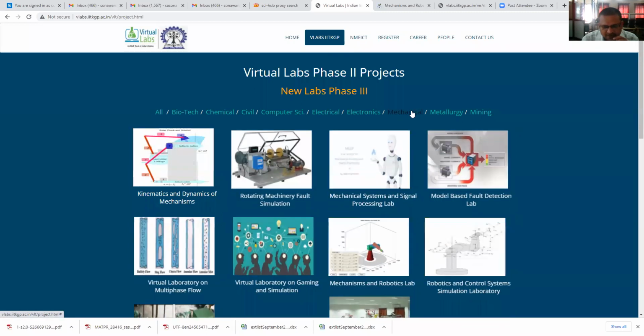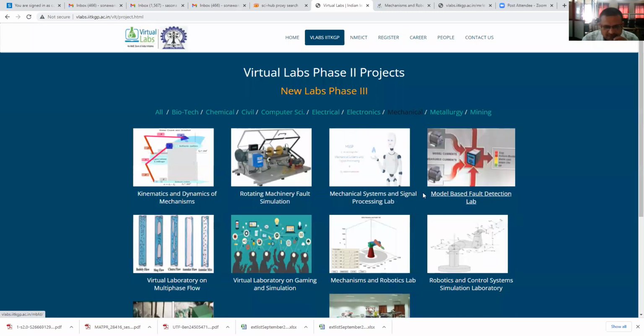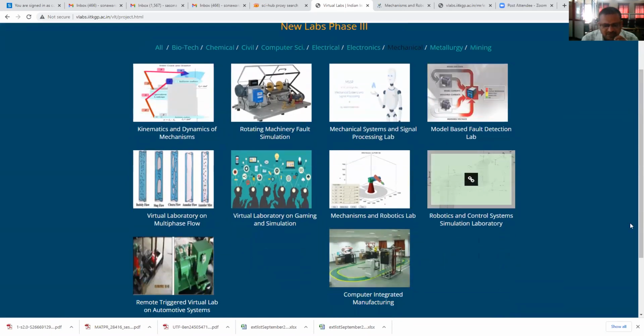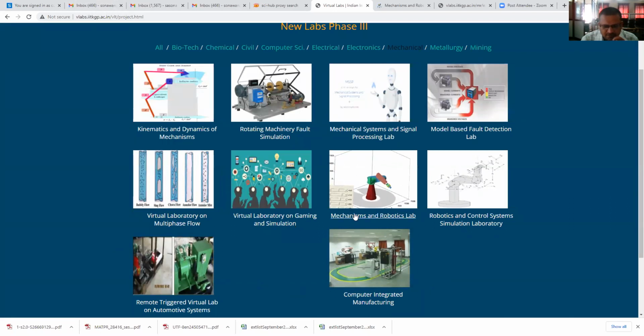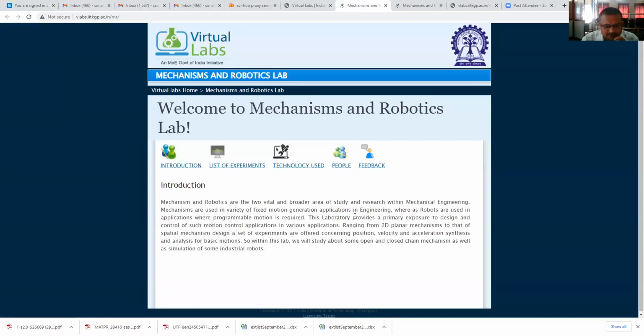In the mechanical, you have to go to mechanical. Different branches are there: biotechnology, chemical, civil, computer science, electrical, electronics, mechanical, metallurgy, mining, and then for mechanical these 4 plus 4 plus 2, means 10 virtual labs are available on IIT Kharagpur website. Therefore, we will select these mechanisms and robotics lab.